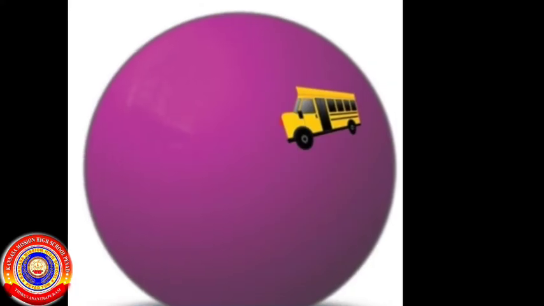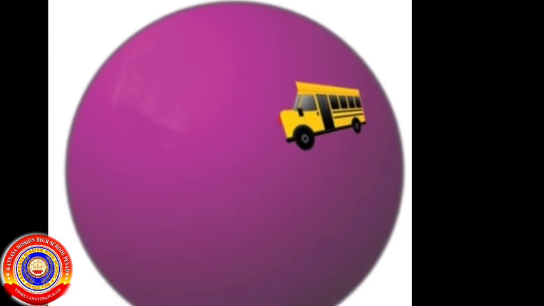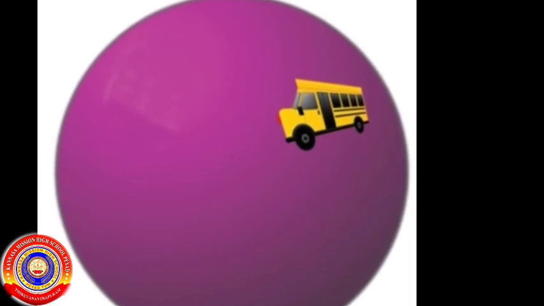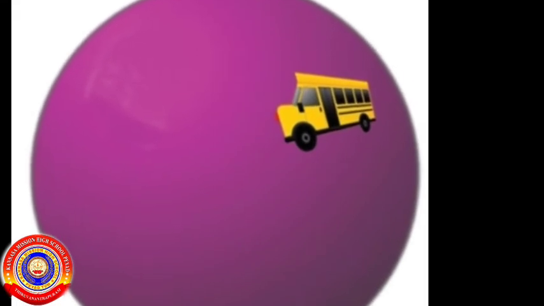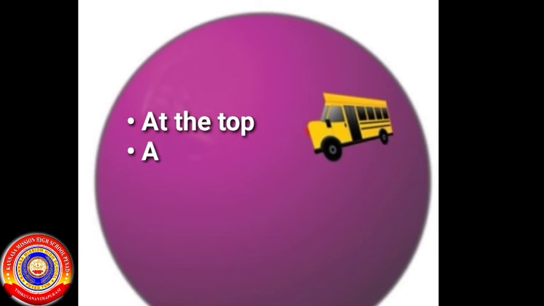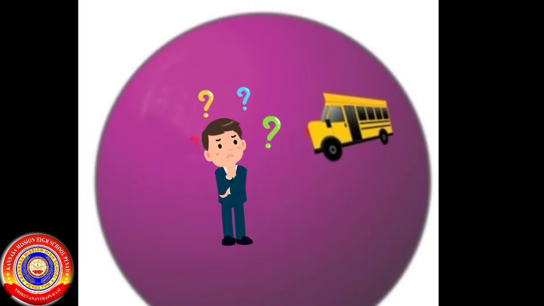Can you see the figure of the ball? How can you describe the location of the picture pasted on it? Your answer may be like this: at the top, at the bottom, in the middle, along the edge. So students, none of the above answers are correct as the shape of the ball is spherical. Then how can we determine the exact location?